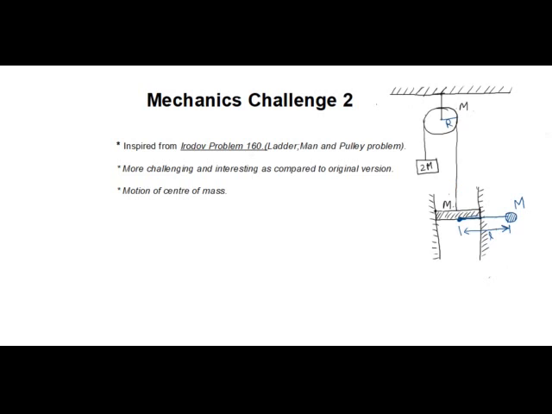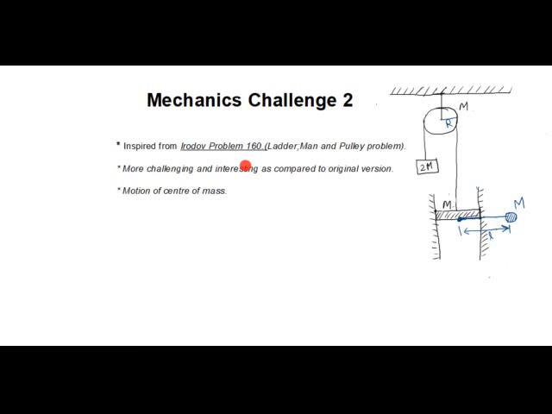So this is the modified version of the original problem. In the original problem, the pulley was massless, but here the pulley has a mass m. And on the right hand side, instead of ladder and man, we have a piston of mass m and a thread attached to the piston. One end of the thread is attached to the piston and another end is attached to a particle of mass m. Okay, so this problem is advanced version of the original problem, and those of you who have not solved the original problem, I will suggest them to solve the original problem first.